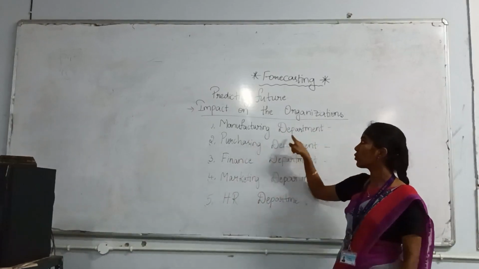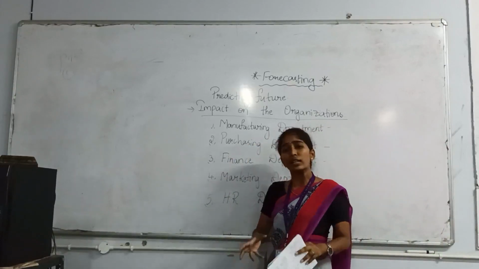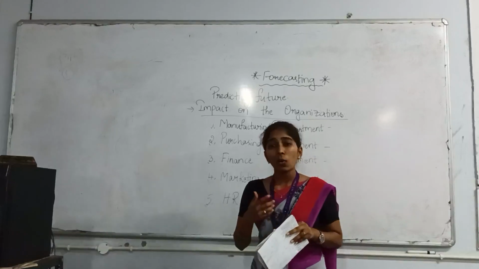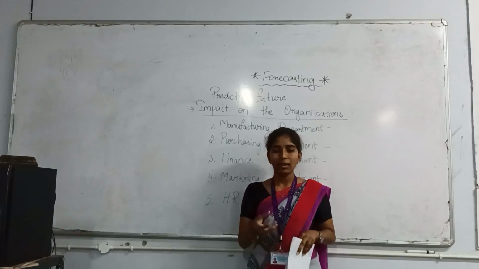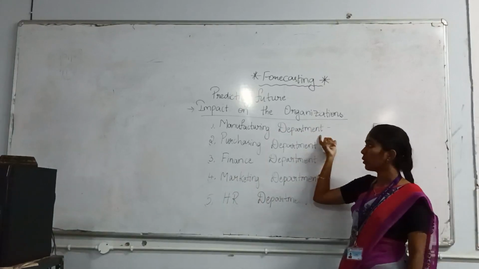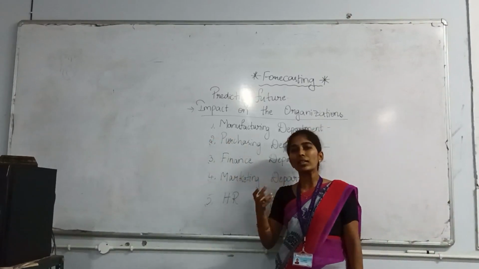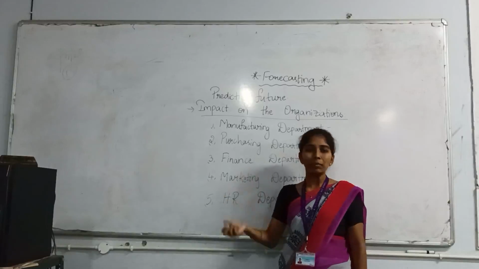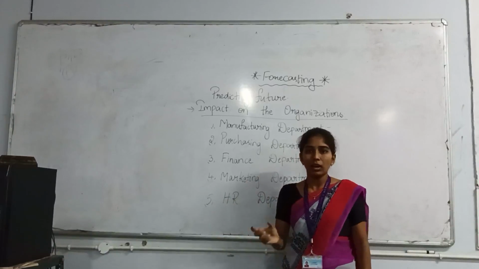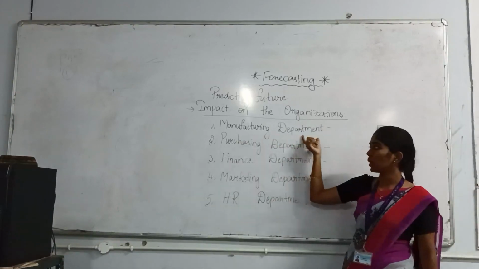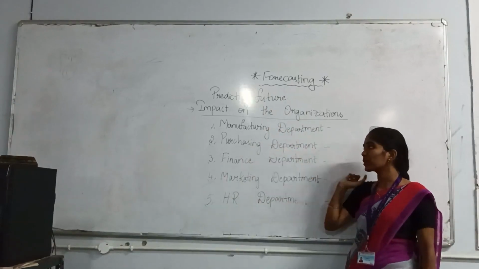The first one is the manufacturing department. In an organization, the manufacturing department does the forecast, like how much on a daily basis we need certain raw material. That will be done by this manufacturing department. So forecasting is used in the manufacturing department in such a way that they get the material and know how much material they need in order to finish their daily activities. On a day-to-day basis, this manufacturing department does this forecasting.